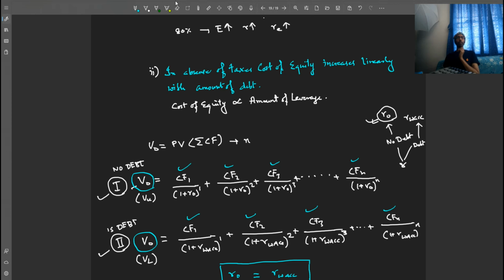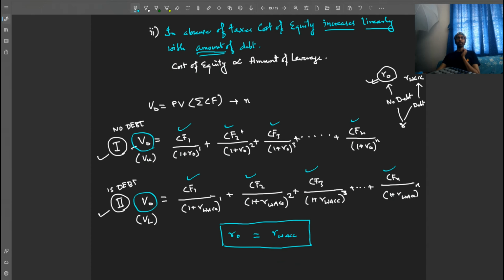Now the second proposition says that in absence of taxes, cost of equity increases linearly with the amount of debt, right? Increases linearly with the amount of debt. So we have to prove this, and we go about it. First we assume that the firm has debt. Therefore, we have to find out what is the RWACC.